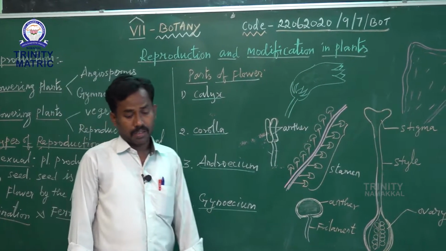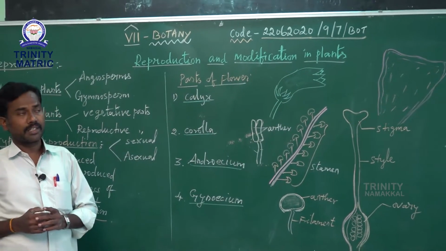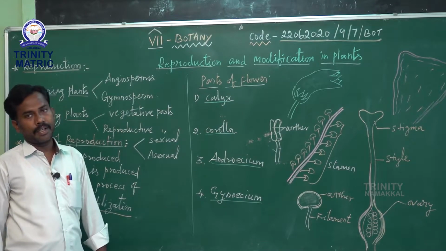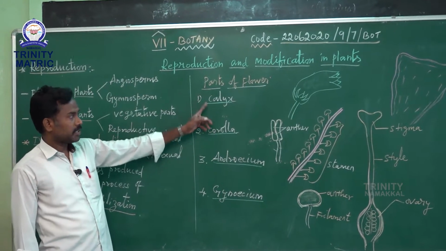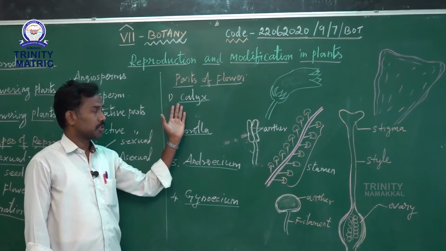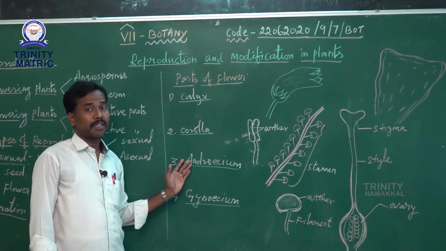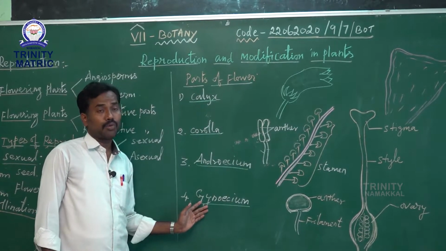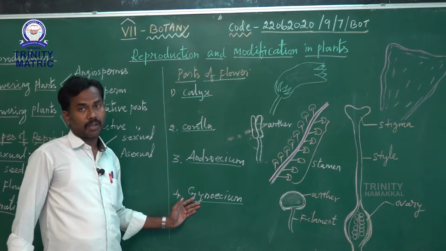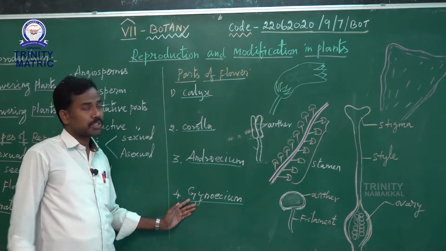Next we have to learn about the parts of a flower. Generally angiosperm plants have 4 whorls, namely calyx, corolla, androecium and gynoecium. Calyx is the outermost whorl of the flower. The second whorl is corolla. The third whorl is androecium, the male reproductive part. The fourth is gynoecium, the female reproductive part, which is the innermost whorl of the flower.